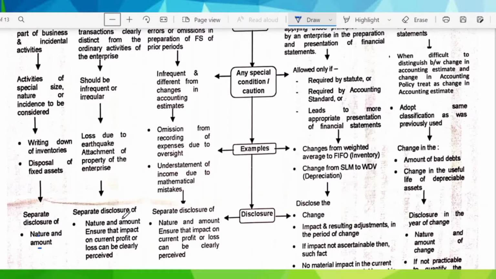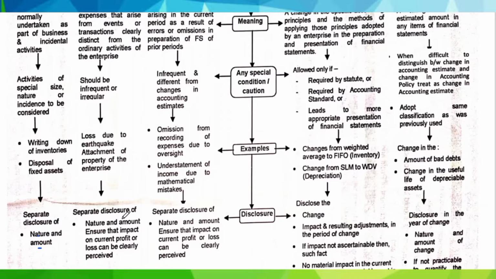But we have to remember that an event that is extraordinary for one enterprise may be ordinary for another enterprise. An example for this can be an insurance claim. For an insurance company, paying the claim is an ordinary activity, whereas for the company in which fire has occurred and which is claiming the insurance, it is an extraordinary activity.